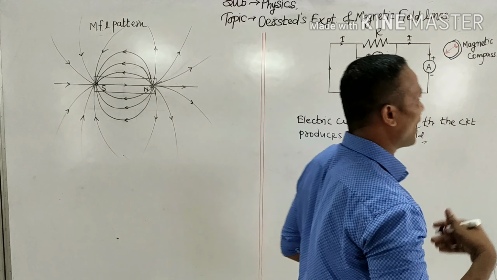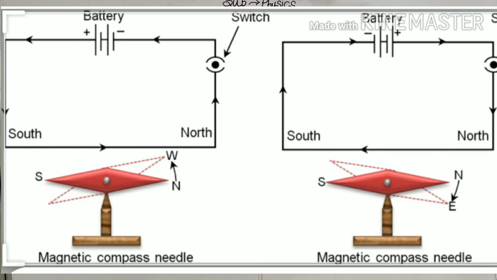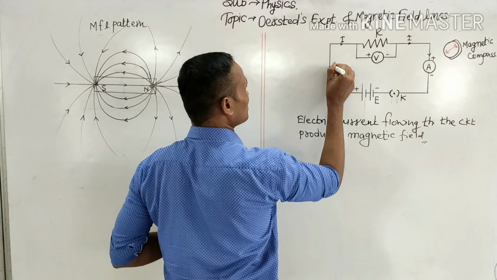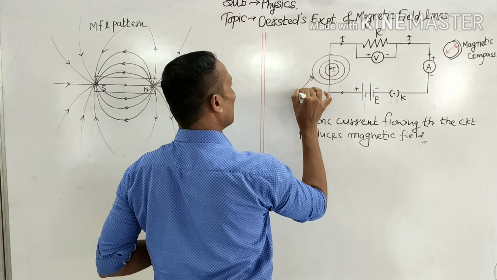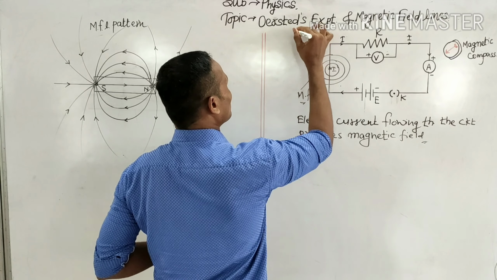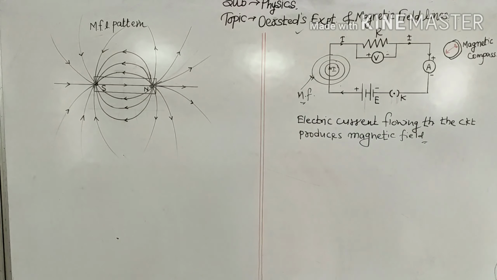And this is something, a pioneering effect. So what he concluded is that whenever current flows through any conductor, that current produces magnetism around it. So this current, around it, it was developing a magnetic field. This is the achievement of Oersted's experiment, right?